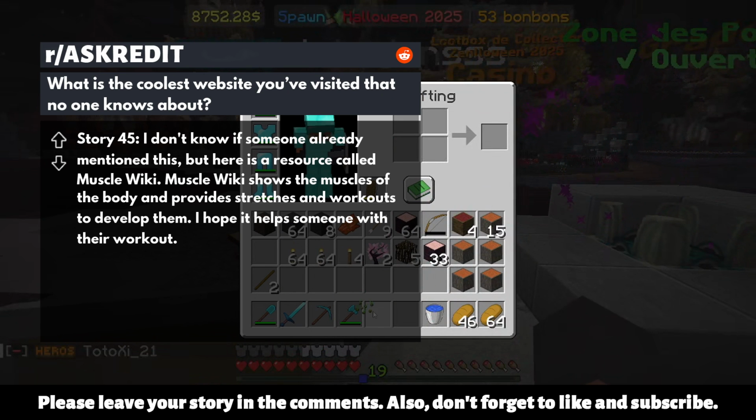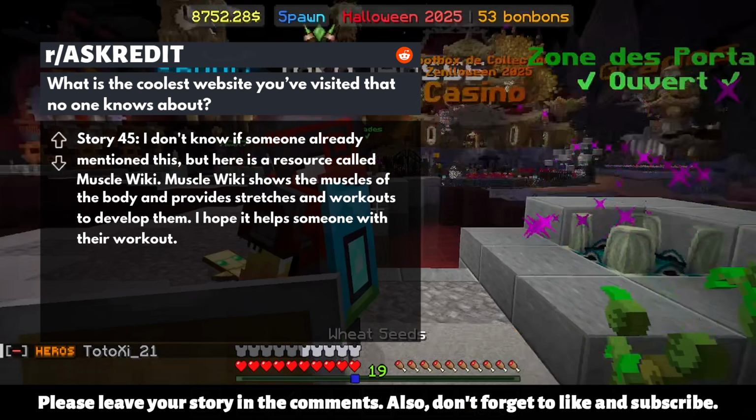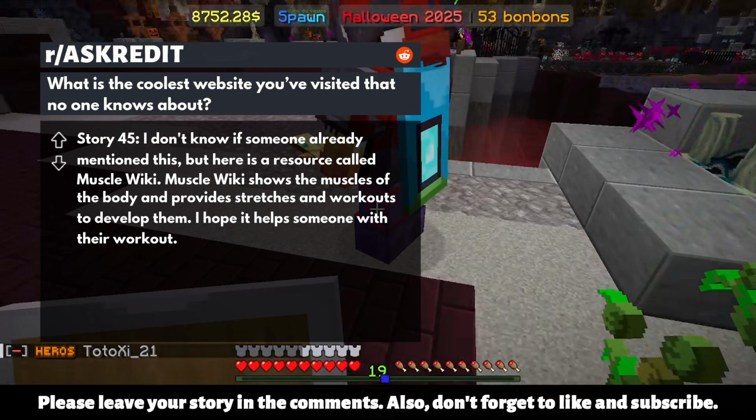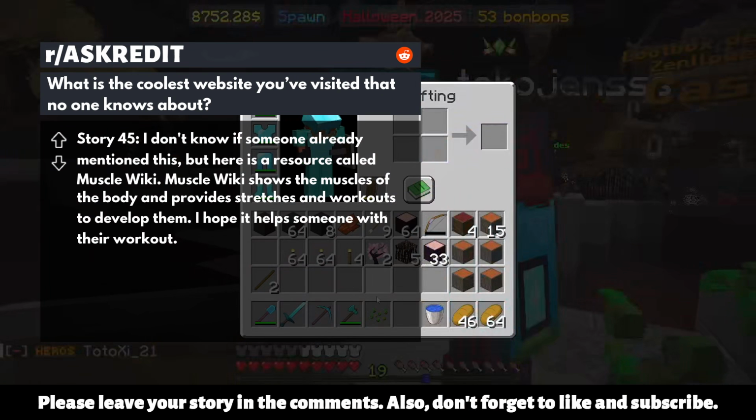Story 45. I don't know if someone already mentioned this, but here is a resource called Muscle Wiki. Muscle Wiki shows the muscles of the body and provides stretches and workouts to develop them. I hope it helps someone with their workout.